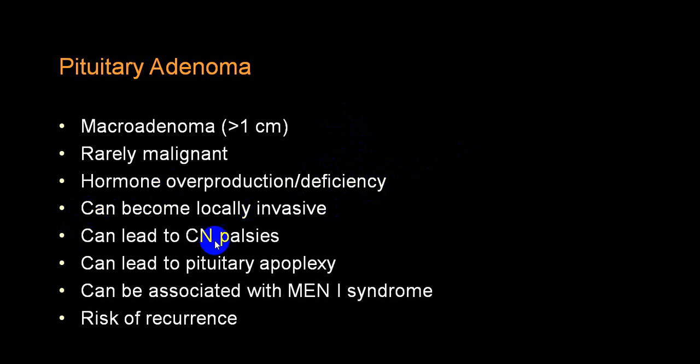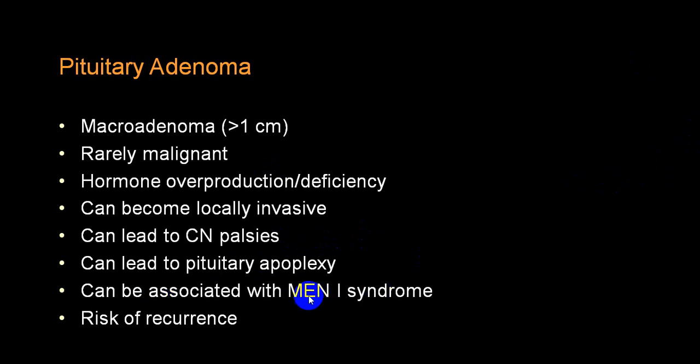It can compress the surrounding structures, particularly the cavernous sinus, producing cranial nerve palsy. In that, third, fourth, fifth, sixth. So trigeminal plus 3, 4, 6 extraocular muscle palsy you can come across. It can produce pituitary apoplexy, resulting in pan-hypopituitarism, and the end result is empty sella syndrome.